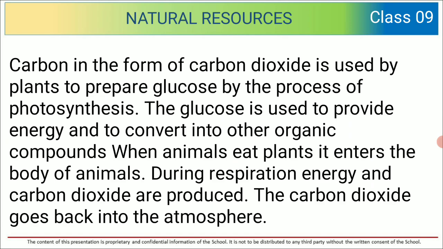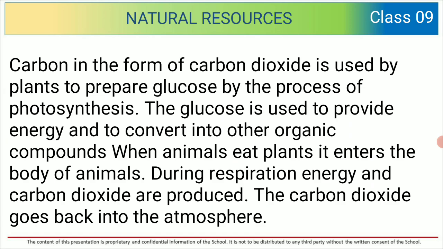Before that, carbon dioxide is the important form of carbon, which is used by plants to prepare glucose by the process of photosynthesis. So we all know how important carbon dioxide is in order to carry out photosynthesis. The glucose is used to provide energy and to convert into other organic compounds.